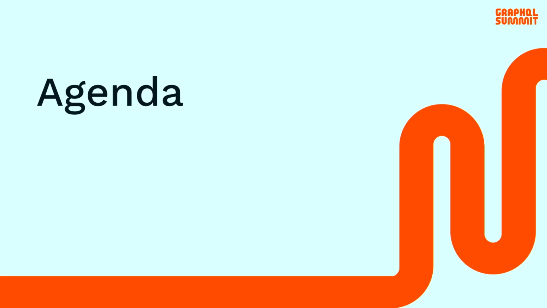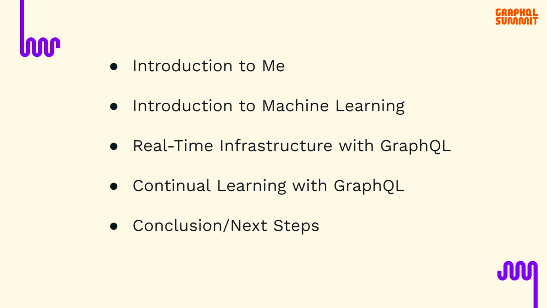So before jumping into the talk, I'd like to discuss a quick agenda. First, I'd like to begin with a small introduction to myself. Then I'll cover an introduction to machine learning, because how can we as engineers solve problems without understanding them in the first place? And finally, we'll jump into the meat of the talk, where we're going to be discussing how to set up real-time infrastructure and continual learning infrastructure utilizing GraphQL. And finally, we'll discuss the conclusions and what's next in this exciting field of engineering.